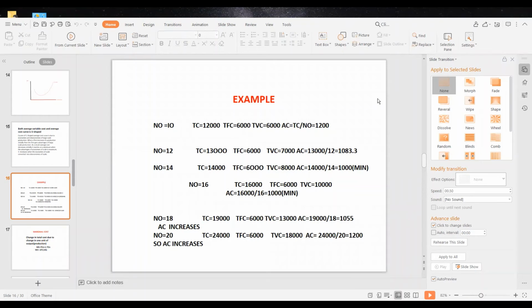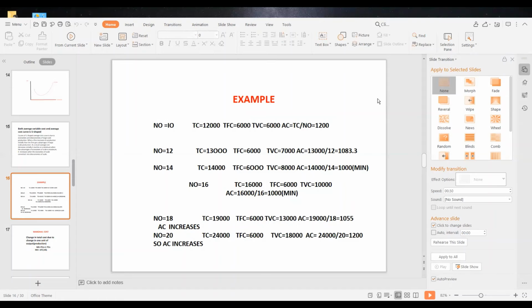Suppose two new members join the family. Then the total cost becomes 13,000. Total fixed cost remains 6,000. Total variable cost increases and it becomes 7,000. Average cost is obtained by dividing total cost by 12 family members and it becomes 1083.3. We can see that the average cost decreases.